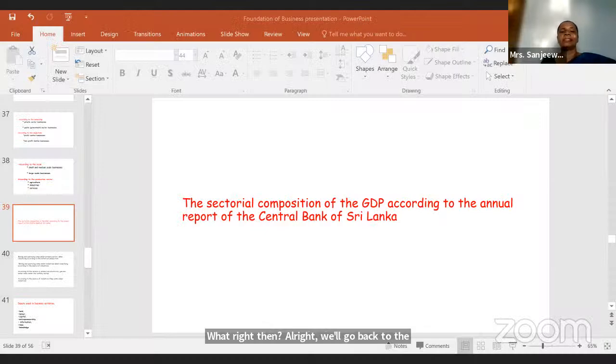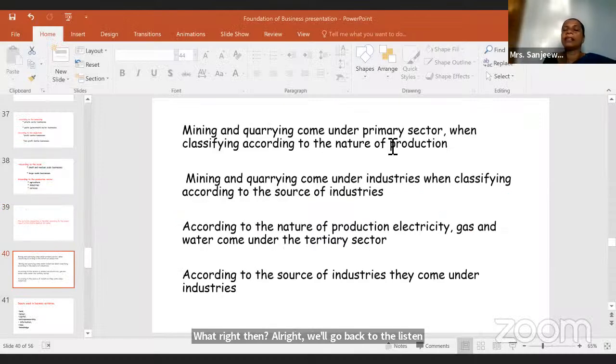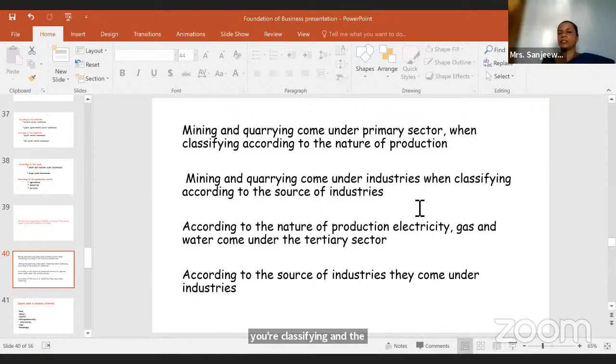So if I say like this, mining and quarrying, that comes under the primary sector when you are classifying according to the nature of production. But if you are classifying according to the source of industries, mining and quarrying comes under industries. So these are the only differences that you need to know.